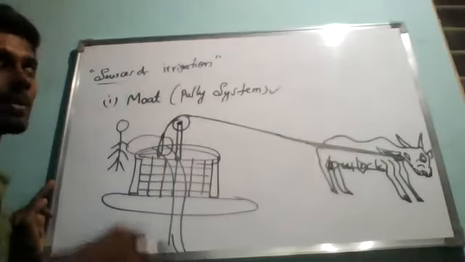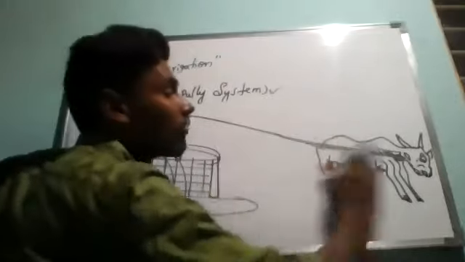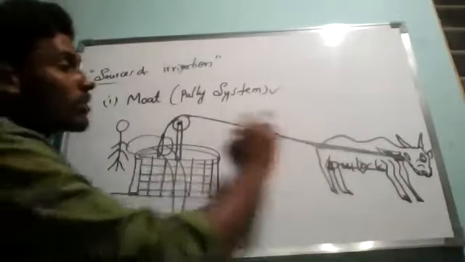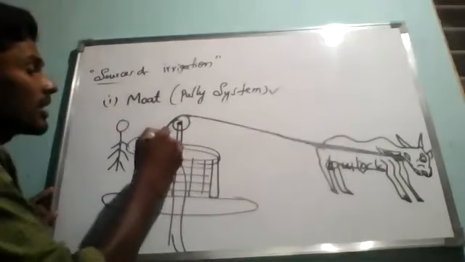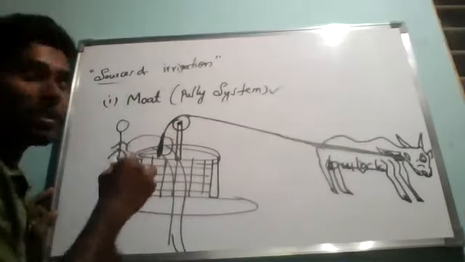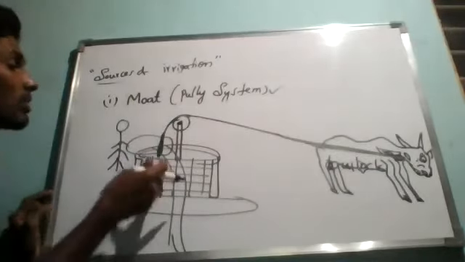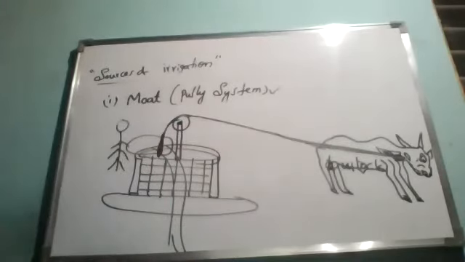So what is going to happen? He will give an instruction to allow the bull to go in the forward direction. If the bull starts moving forward, automatically the container comes upwards along with the water. Then the person will take it and pour it out of the well, and again he will leave that container inside the well.